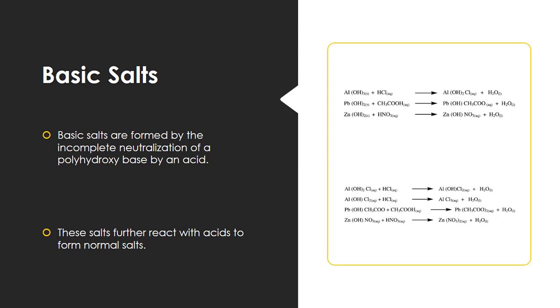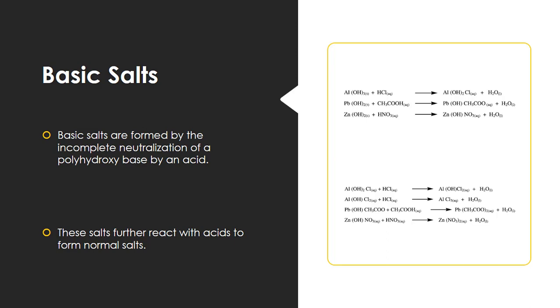basic salts. When we react this basic salt, aluminum hydroxychloride, again with hydrochloric acid, one more OH group is replaced with chlorine. There is formation of a basic salt. Again, when aluminum hydroxychloride reacts with hydrochloric acid, there is a formation of aluminum chloride, AlCl3. It doesn't contain any replaceable hydroxyl group. It means aluminum chloride is a neutral salt.